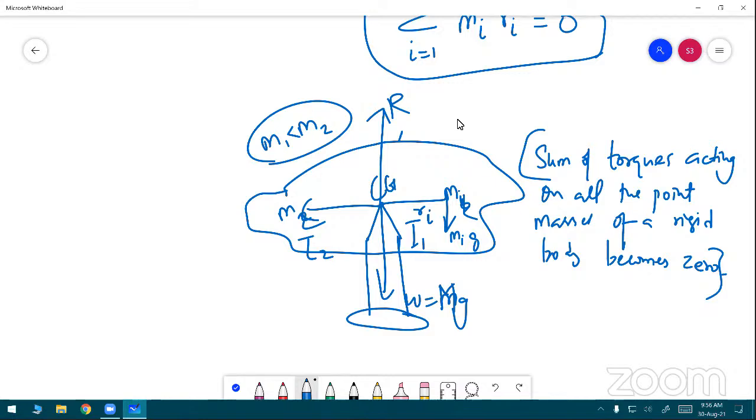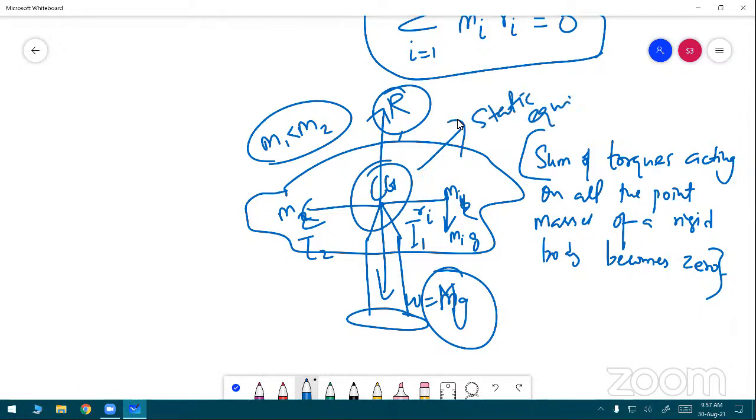Moreover, the weight is compensated, or balanced, by the normal reaction force. This is very, very important. The body is in static equilibrium. This is very important, so it does not fall. This is a static equilibrium, and hence it remains horizontal, maintaining a horizontal condition.